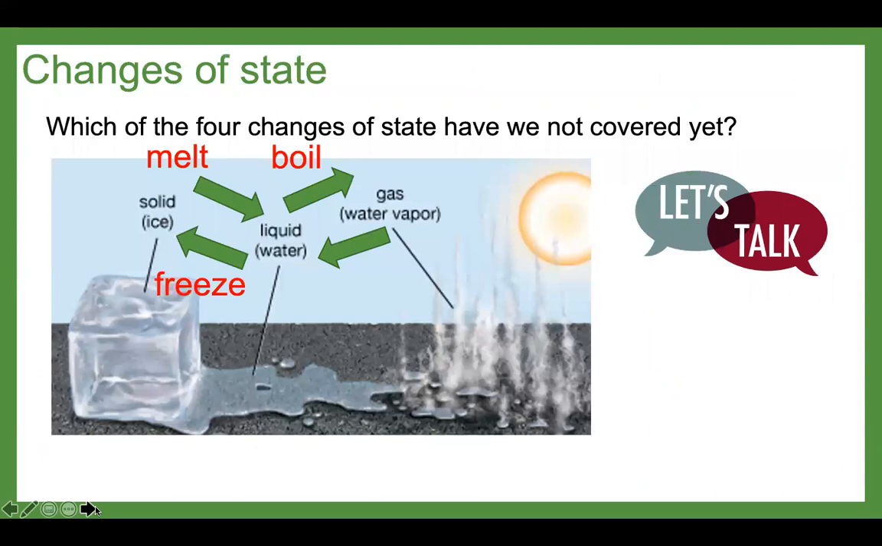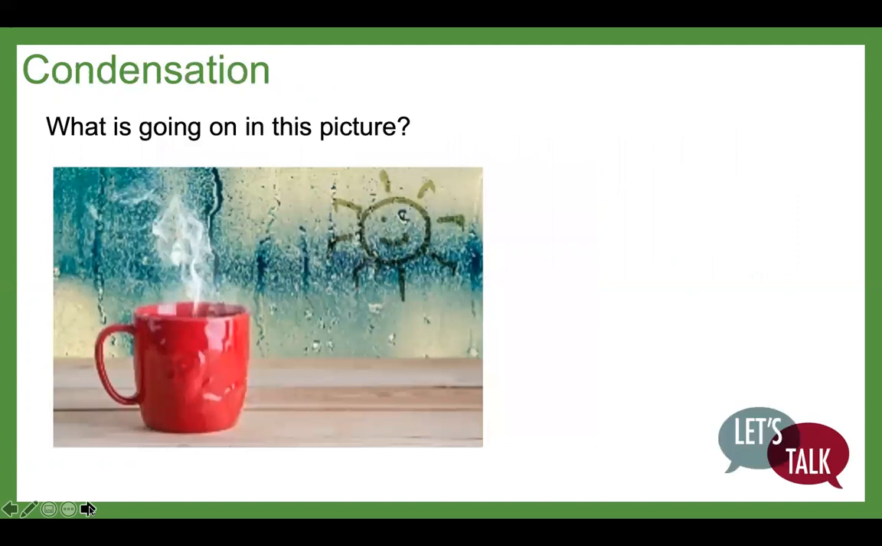So, changes of state. Which of the 4 changes of state have we not yet covered? We've covered melt, boil, freeze. Which one is missing? Pause the screen. Okay, we're actually missing condense, aren't we? Well done if you knew that.